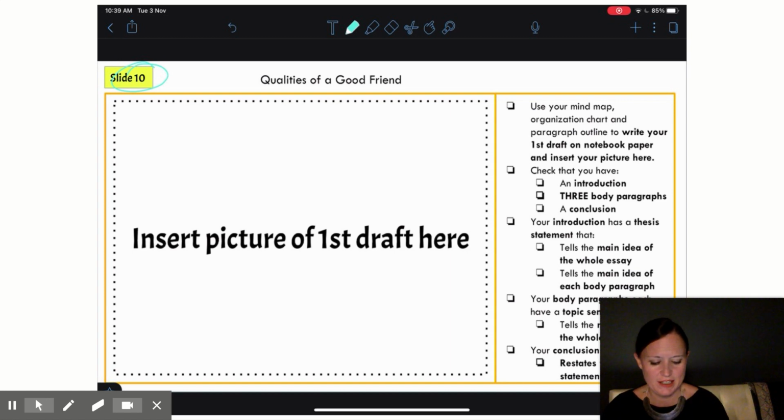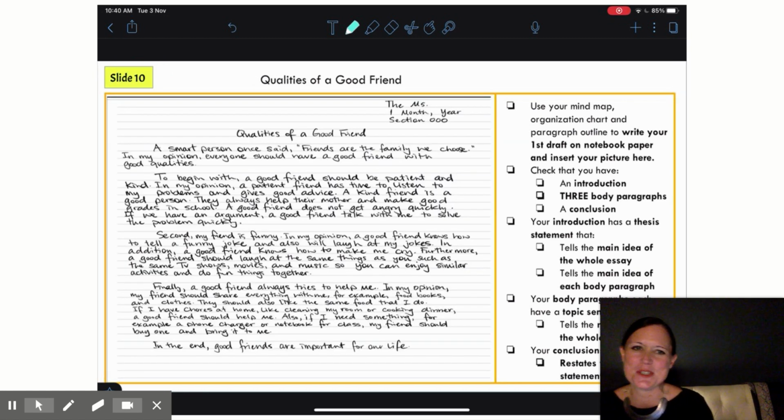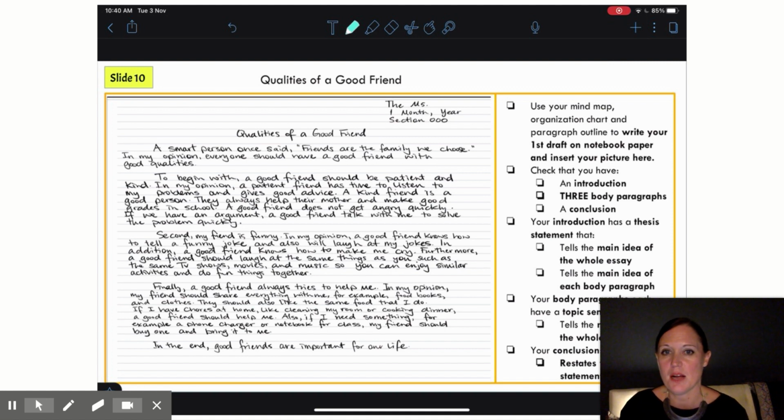So just like this. So here's my first draft of my qualities of a good friend essay using the mind map that I made and my organizational outline, and then all those questions that I asked myself about what should my topic sentences be, what should my supporting details be, what do I need to include, what do I not need to include. However, I still want to use my checklist here to go through my first draft and be sure that I've done all the things correctly that we've been working on so far.